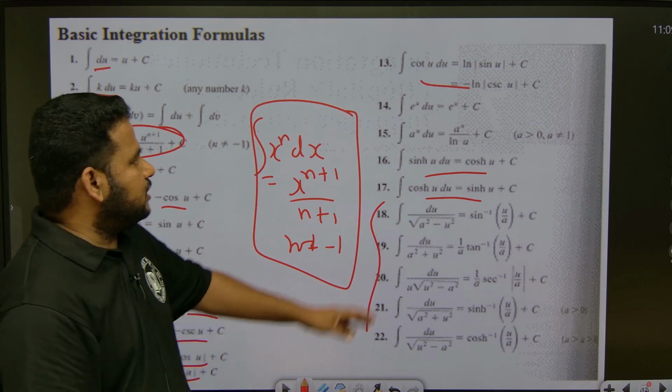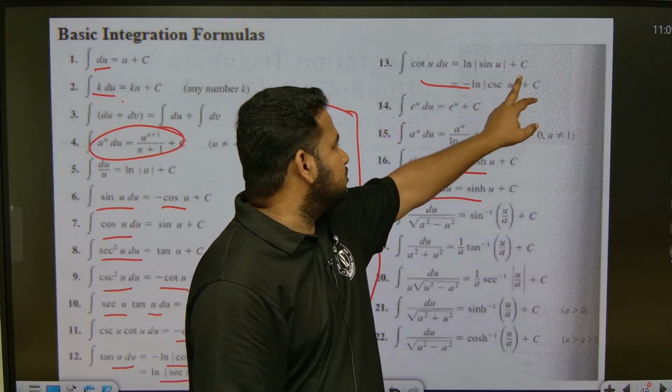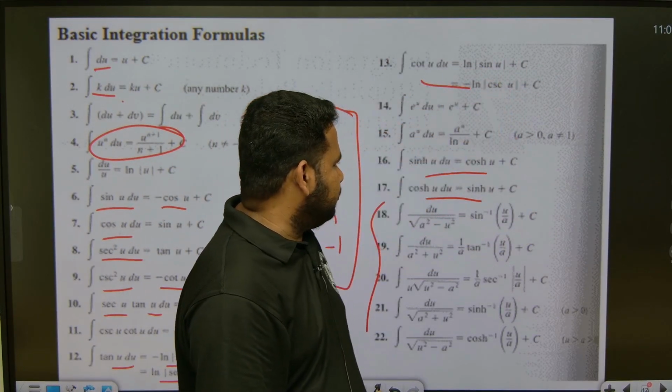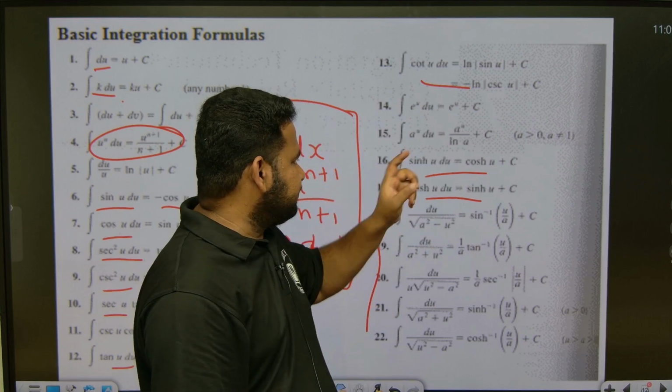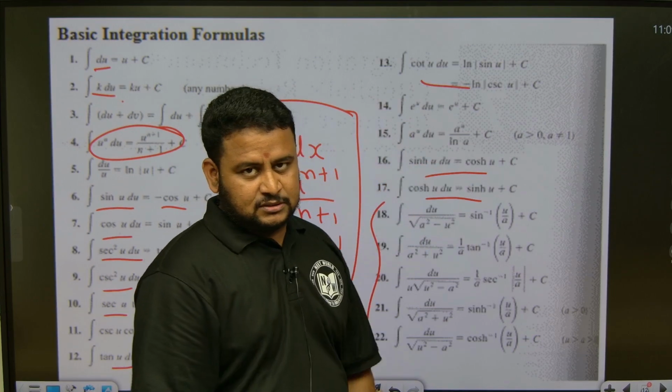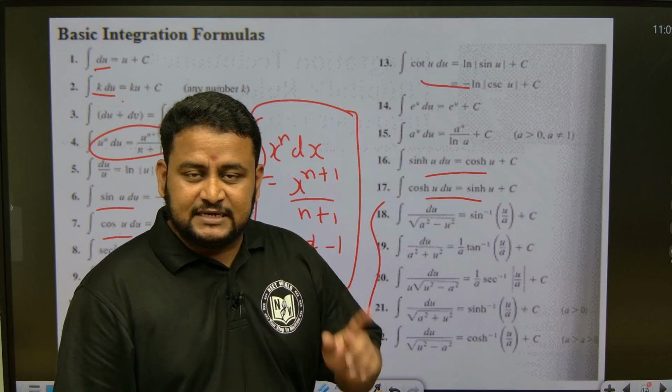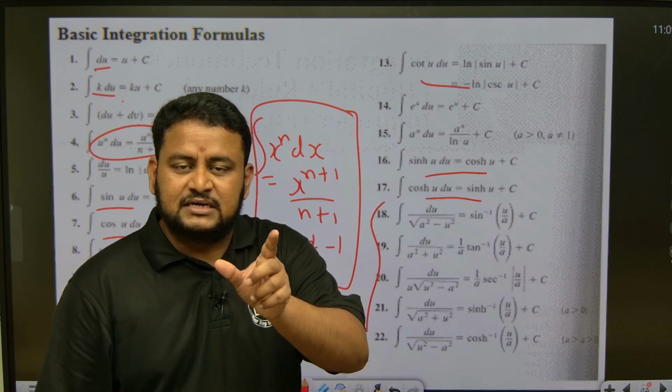Integral of cot u is log sin u plus c, or it is minus log cosecant u. Integral of e power u is e power u itself. For a power x, d by dx of a power x is a power x log a, but here the integral of a power x is a power x divided by log a.